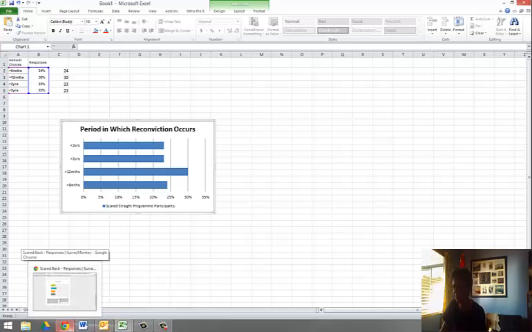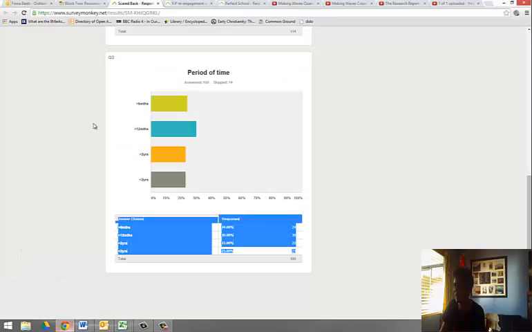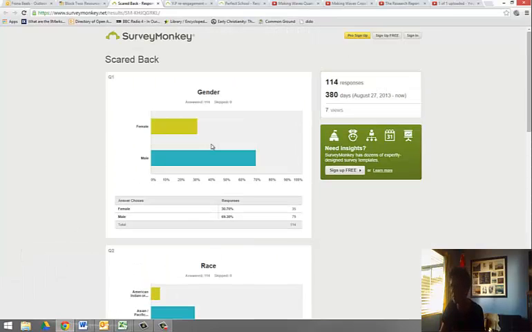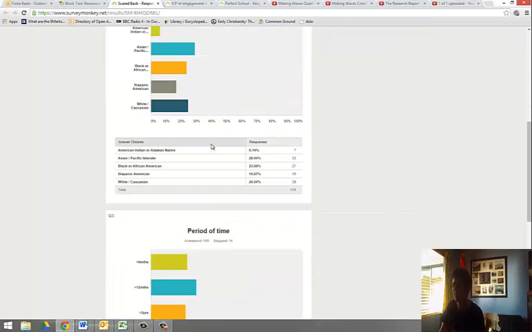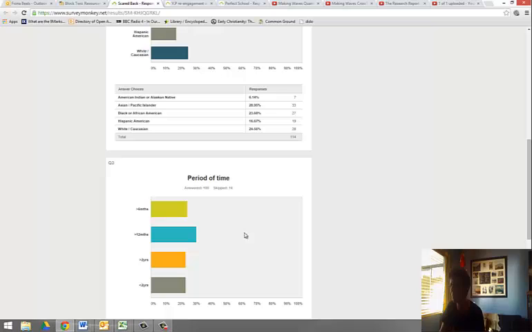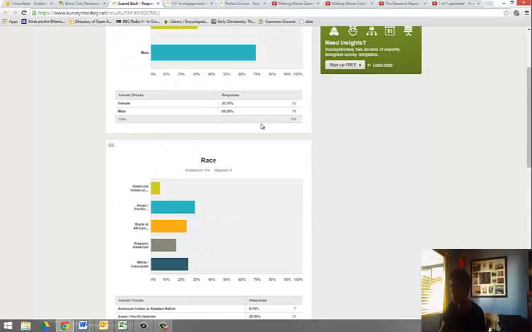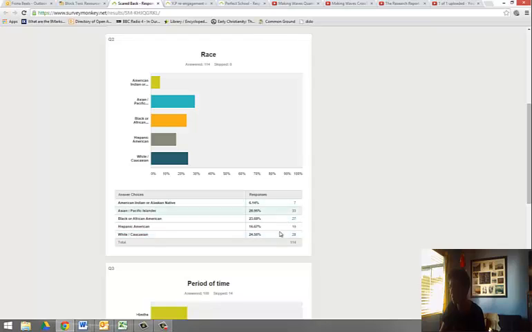Now, the most important thing though with Scared Straight is not just getting those big numbers. What we really want to know is what things look like in those big numbers. Like, it's all very well saying that most people reoffended, but really, did most people reoffend? After all, we know 14 people didn't reoffend. Where did they come from? Were they predominantly one gender? Were they predominantly one race? Because that's going to tell us a lot.